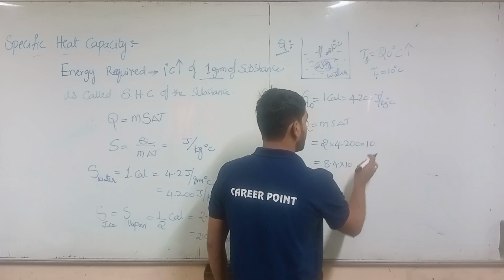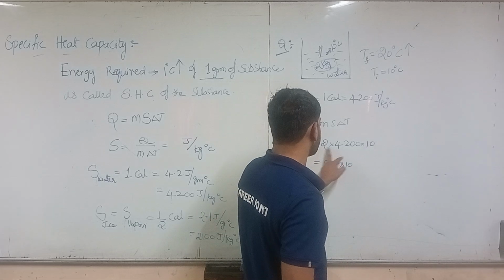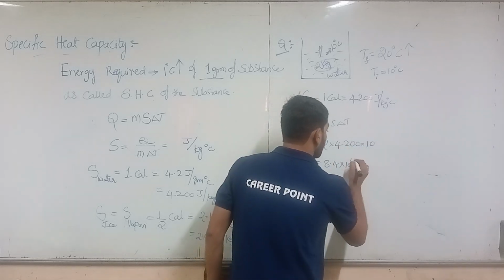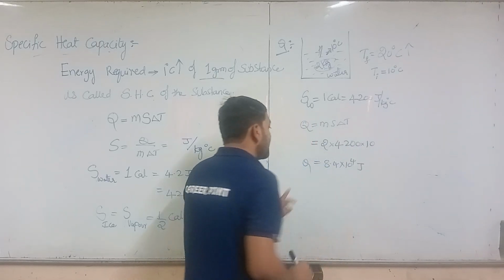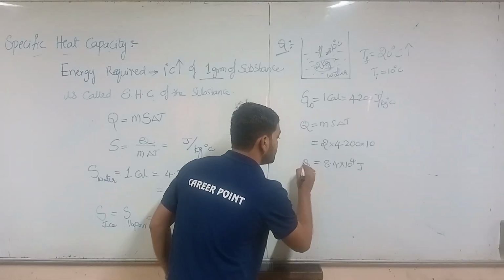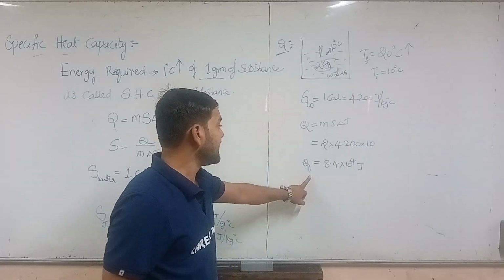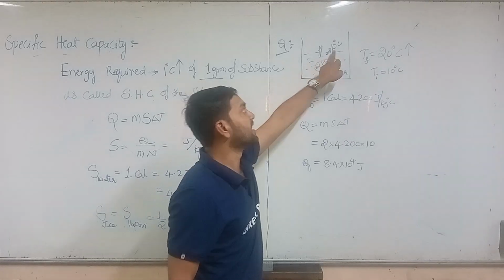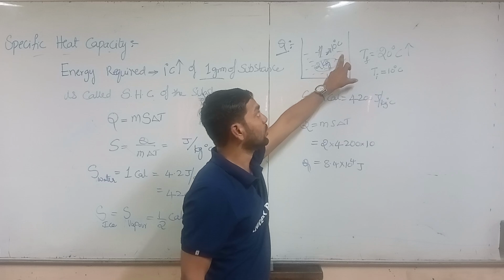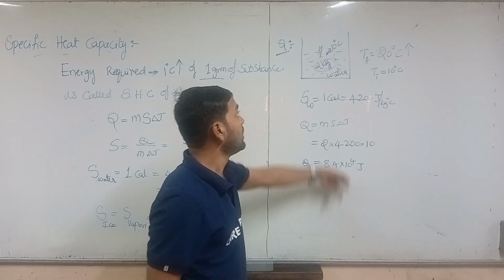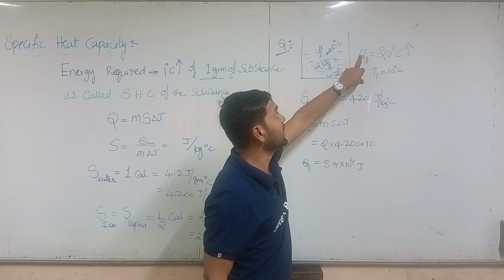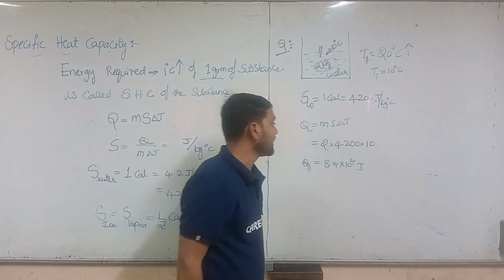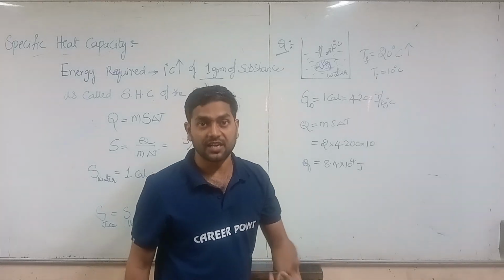So here we are going to get 8.4 into 10 to the power 4 joules. This is Q, the heat energy. The energy required for 2 kg of water initially at 10 degrees to reach 20 degrees Celsius is 8.4 into 10 to the power 4 joules of energy.